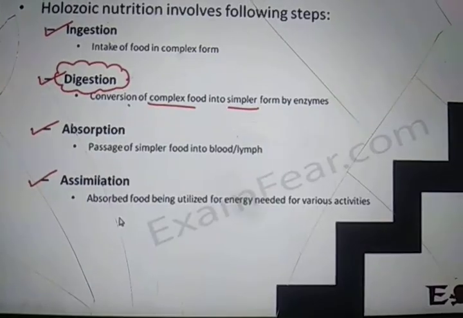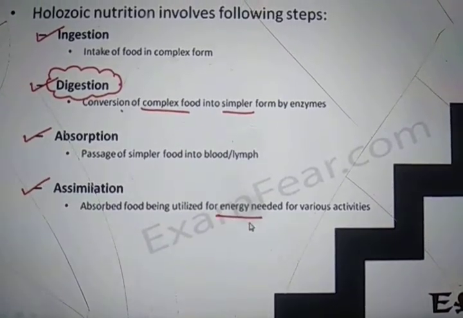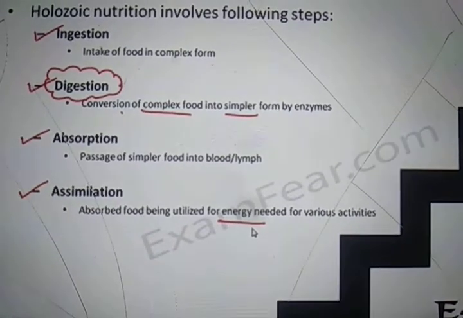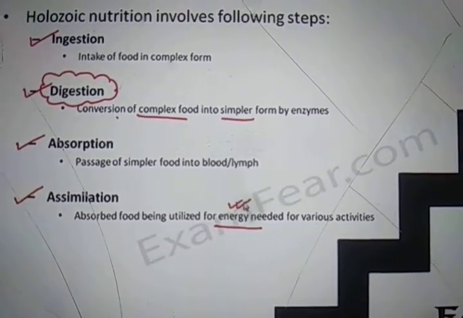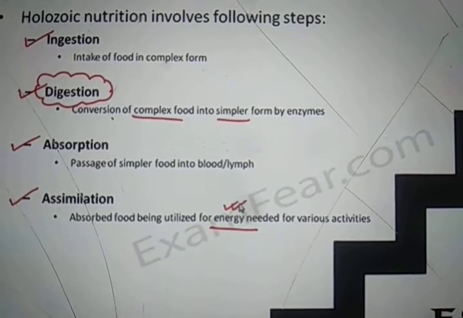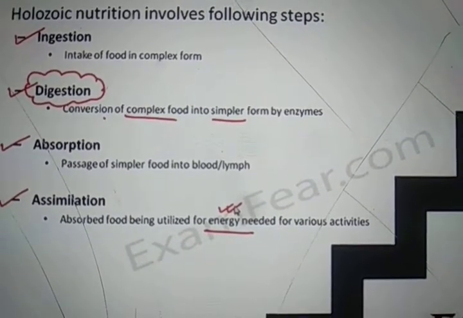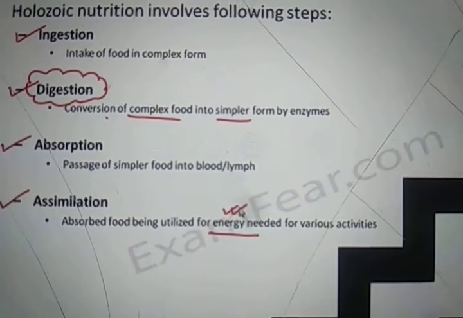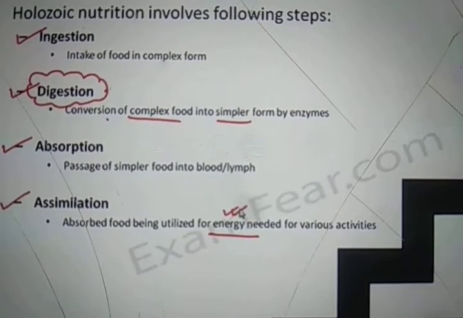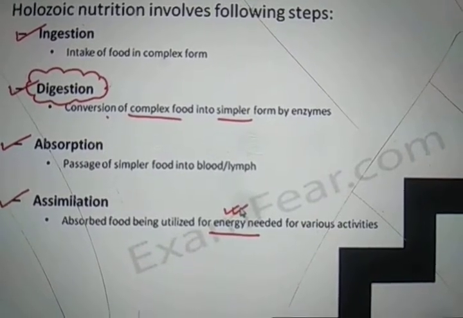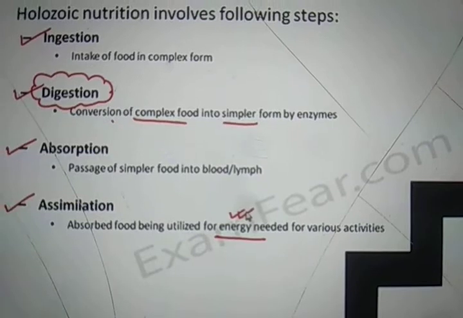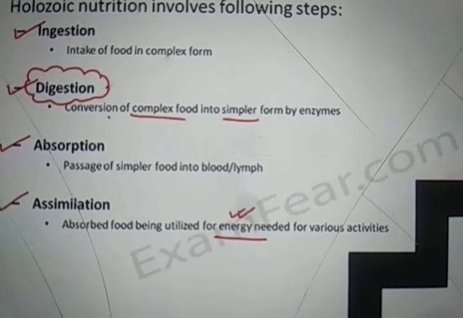The next is assimilation, where the absorbed food gets utilized for energy needed for various activities. So that is the reason why we take in food, because food is going to provide us energy. So in assimilation, the food which has been absorbed is going to provide energy. So that energy production part happens in assimilation.